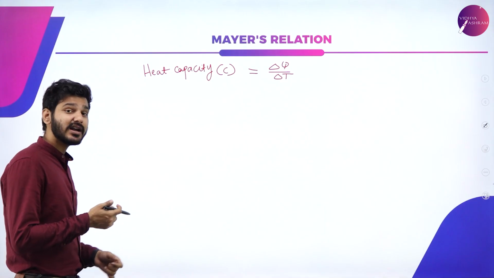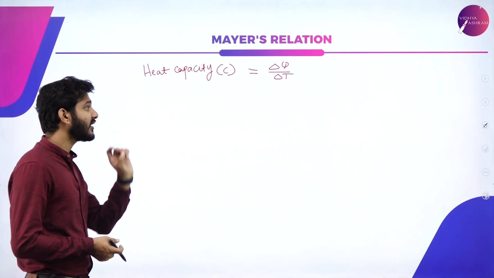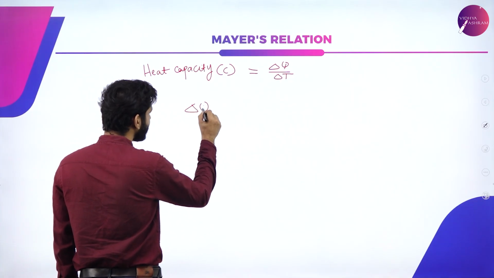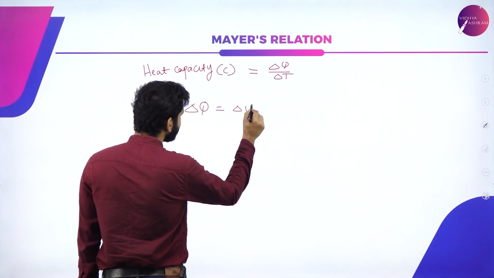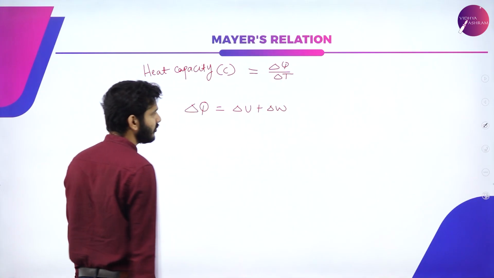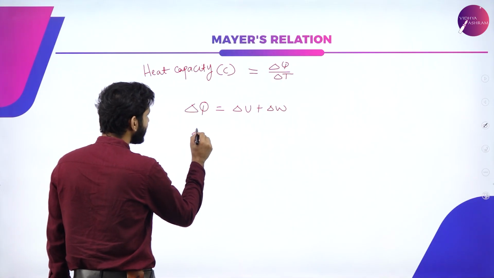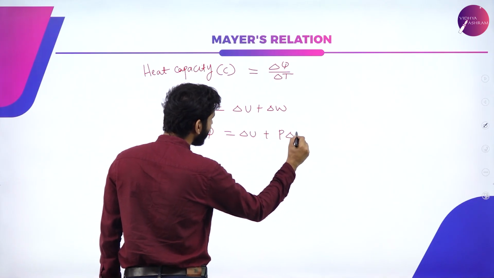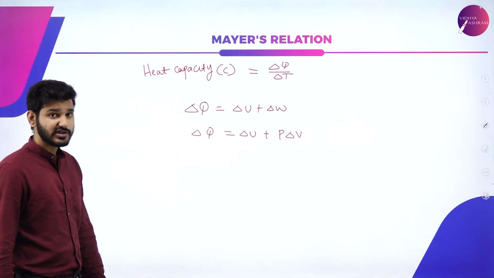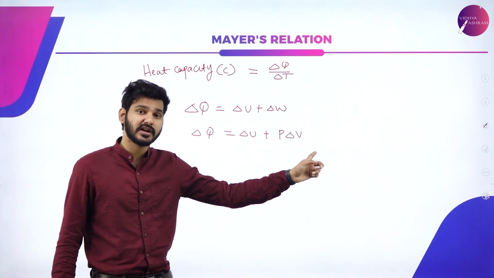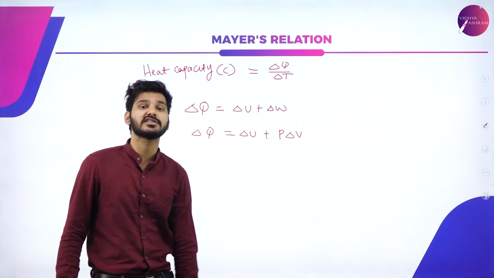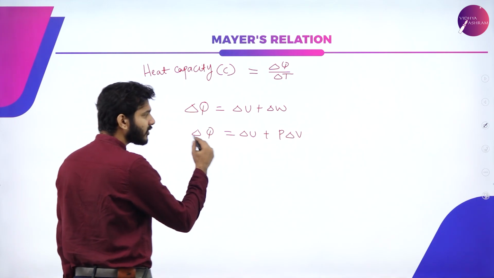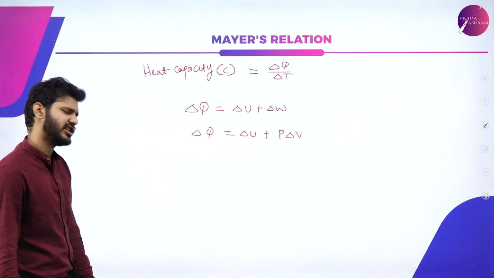So we are going to start our first derivation. We are going to write down the first law of thermodynamics, which states that delta Q is equal to delta U plus delta W, or simply we can write it as delta Q is equal to delta U plus P delta V, right? So if P delta V has to be written, then it is happening at constant pressure, which means that all of this process is happening at constant pressure.